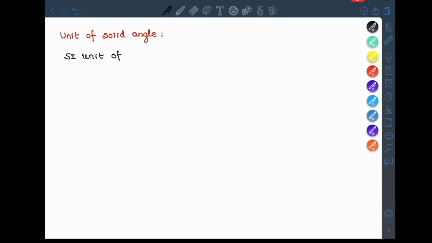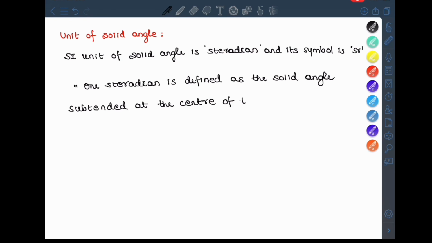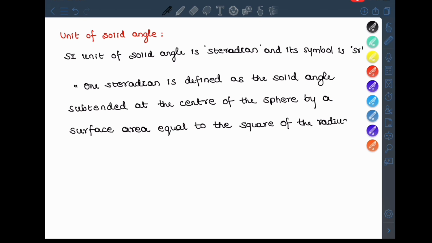The next thing is the unit of solid angle. The SI unit of solid angle is steradian, and its symbol is sr, small letter sr. Now, what is the definition of steradian? One steradian is defined as the solid angle subtended at the center of the sphere by a surface area equal to the square of the radius of the sphere.